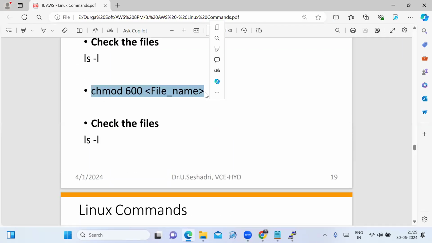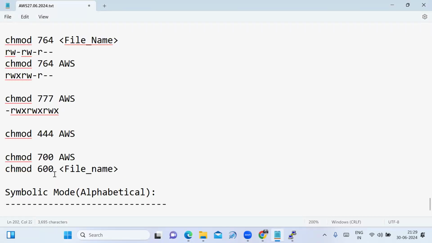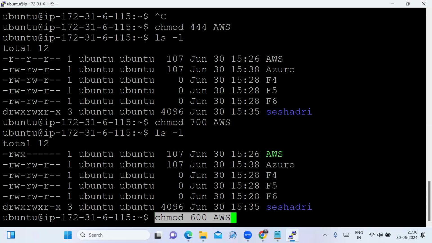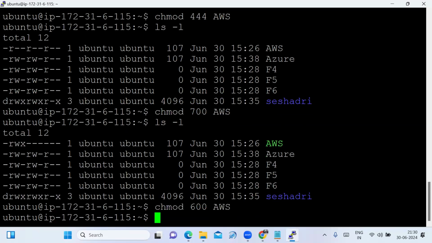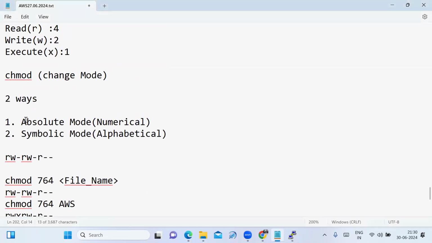If I am changing the file permission like that, that is chmod, the file name I am typing as AWS. See what permissions I am given: for the owner, read and write permissions. I am not given any permission for the group, and not for the others. That is one way to change the file permission, the absolute mode.